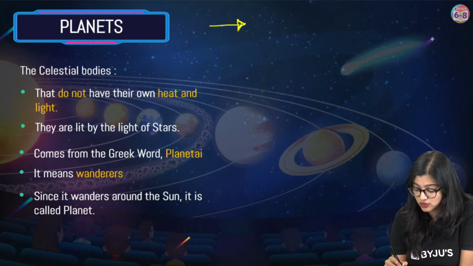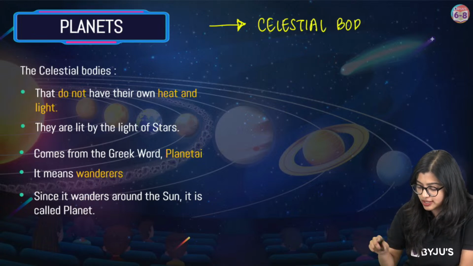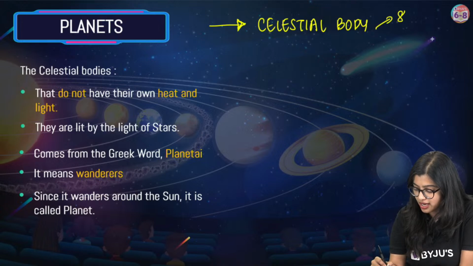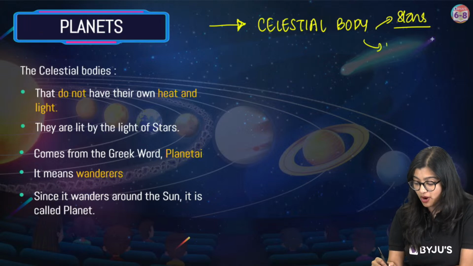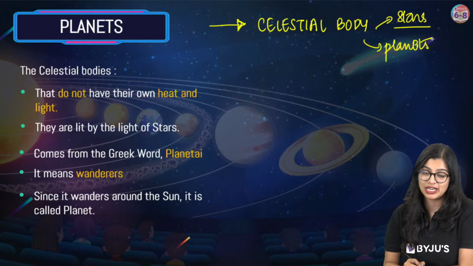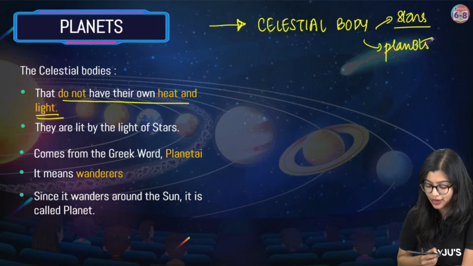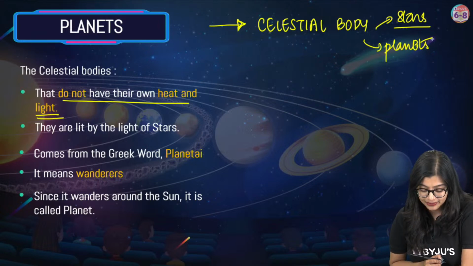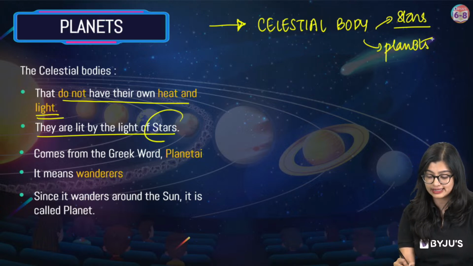Now, here we saw that there are celestial bodies, and one kind of them are stars. Stars have the ability to emit their own light. But what about planets? Can planets emit their own light? They cannot, right? Planets are non-luminous. Exactly. Planets are non-luminous because they cannot produce their own heat and light. Their source of light is the star.